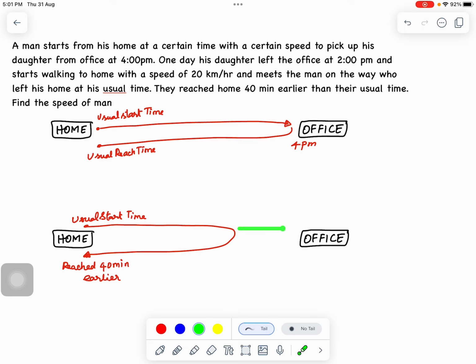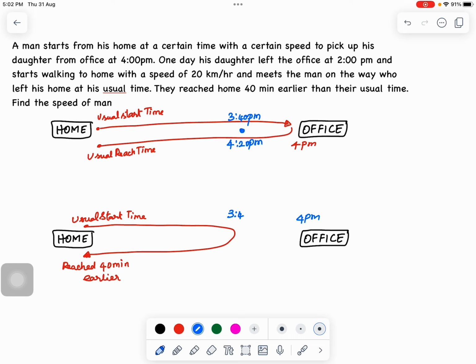Because it would have taken him 20 minutes each to cover the distance from this point to the office, forward and backward, and he did not have to travel it, and therefore he saved 40 minutes. He saved 40 minutes because he did not have to travel this distance two times. Or in other words, he would have taken 20 minutes to travel this distance. Or in other words, if he is usually at the office at 4 p.m., he would have reached this point at 3:40 p.m. and his return time would have been 4:20 p.m.